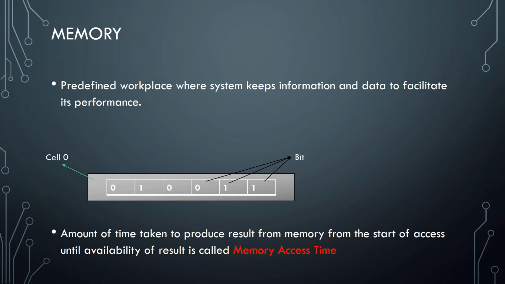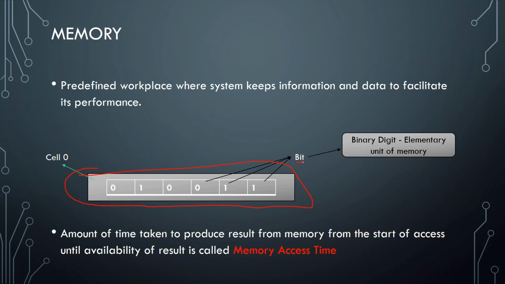Now we have the structure of a memory. In this we can consider it as a cell. The complete portion of memory we consider as a cell. Similarly, we have different cells in the memory. After that, the single portion of this cell is known as a bit. The full form of bit is binary digit, which is the elementary unit of memory.